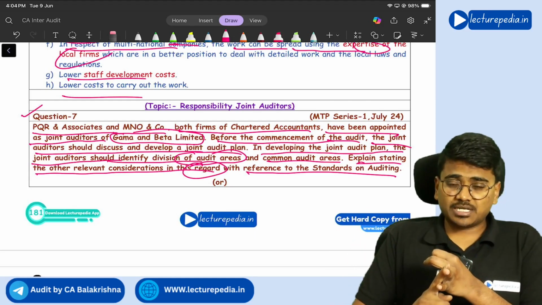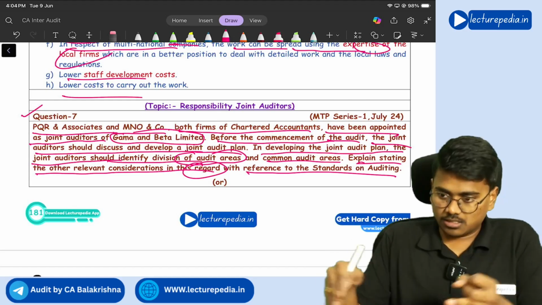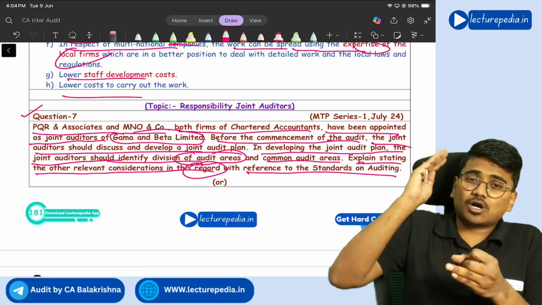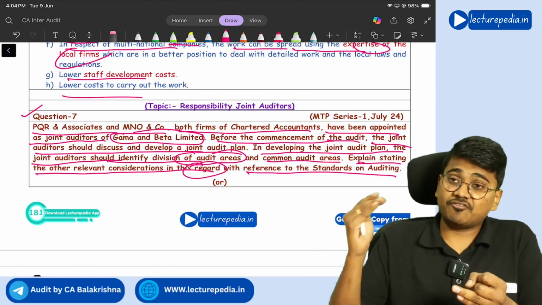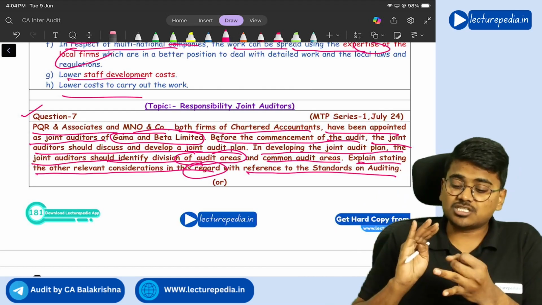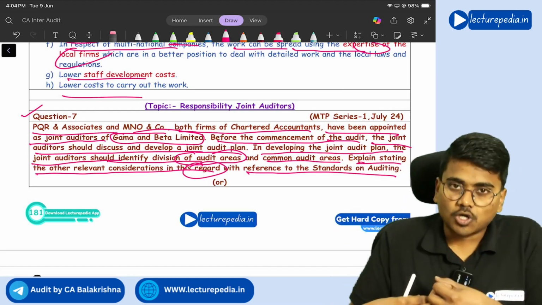Next point that should be considered is, are there any areas in the entity on which the focus of the audit team should be directed, the efforts of the audit team should be directed. Joint auditors need to consider this while planning the joint audit.